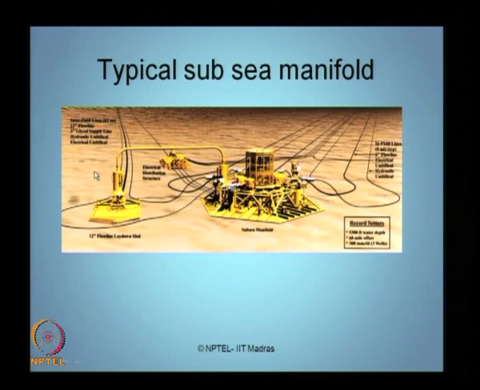This is a picture which shows you a typical subsea manifold. The manifold is connected to a 12 inch flow line lay down sled here on the side, as well as the different umbilical cables which connect the flow line lay down to the subsea manifold. As I said, if it is localized, it is a flow line. If it is spread wide for longer lengths, it may be a pipeline.